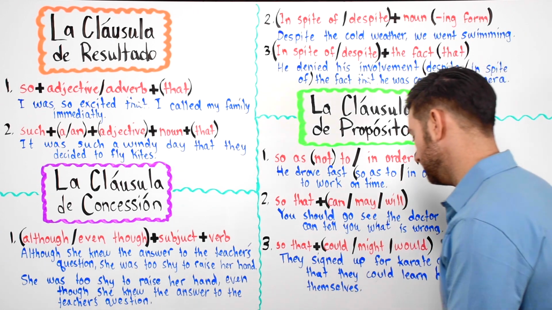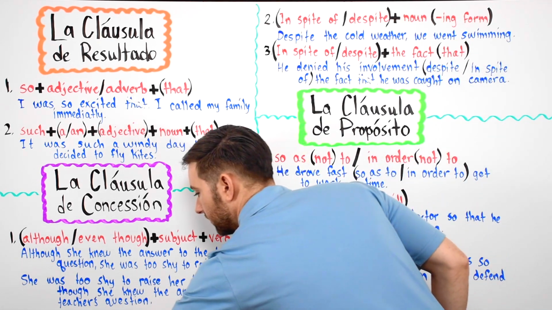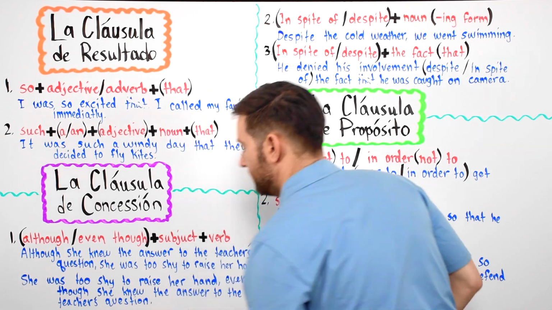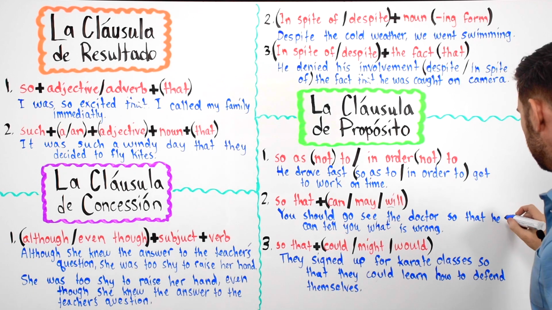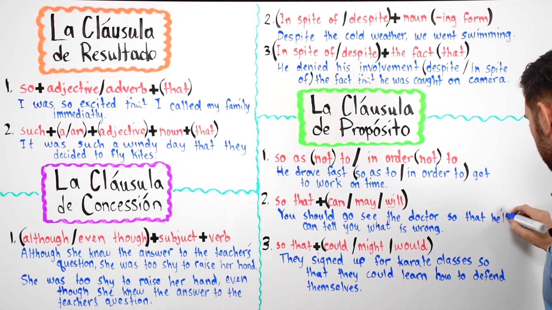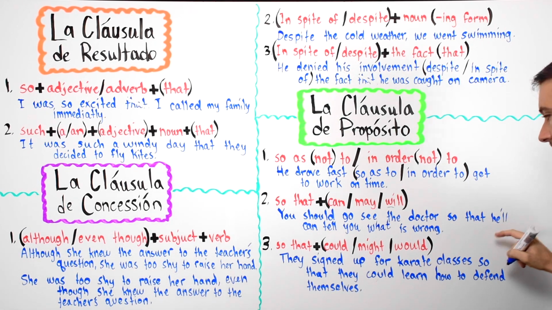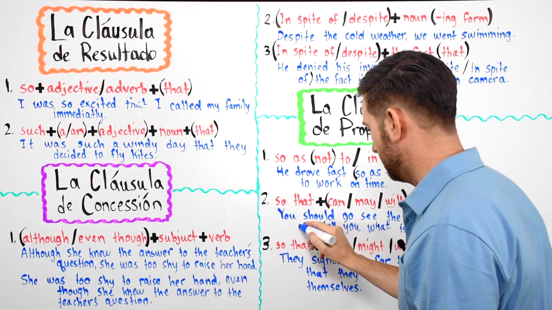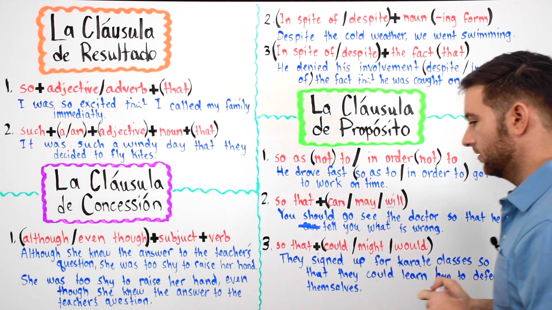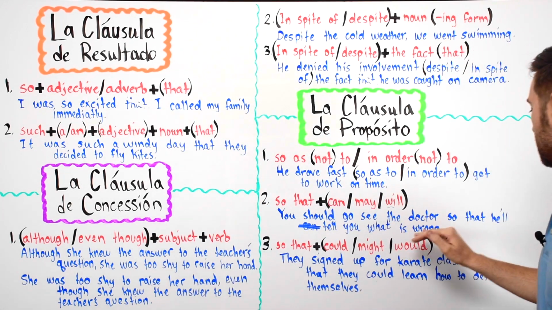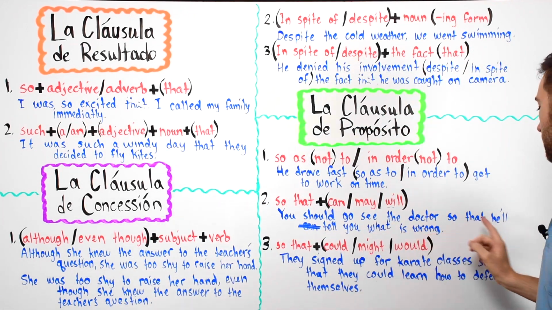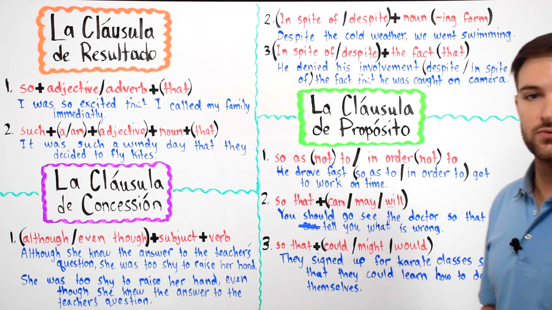Okay, so if we want to use, for example, the word will, you can use the word will, but we'll put it right here, so that he'll, then we'll get rid of can, tell you what is wrong. Okay? You should go see the doctor so that he'll tell you what is wrong. He will tell you what is wrong.